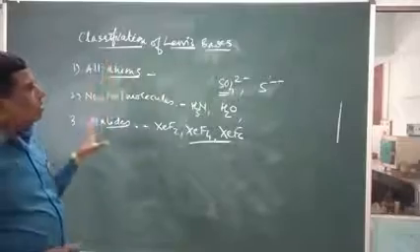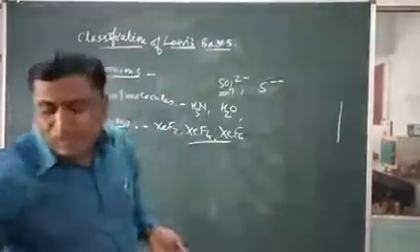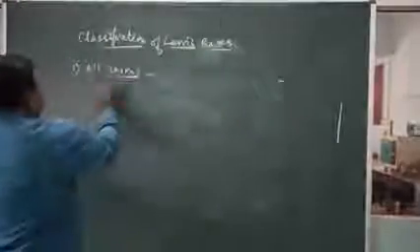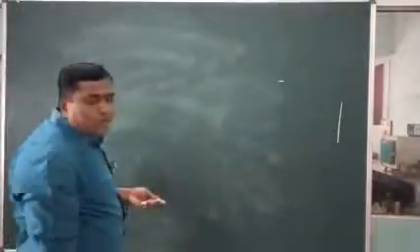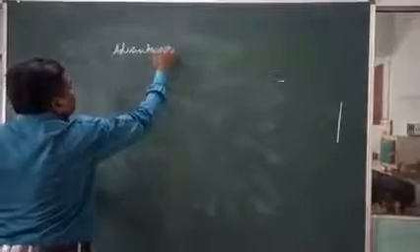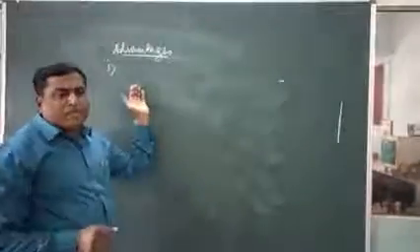In this way, basic compounds are classified like this. Now, this theory possesses some merits. Which are the merits, that is, the advantages of the Lewis concept? The Lewis concept can explain acids and bases.